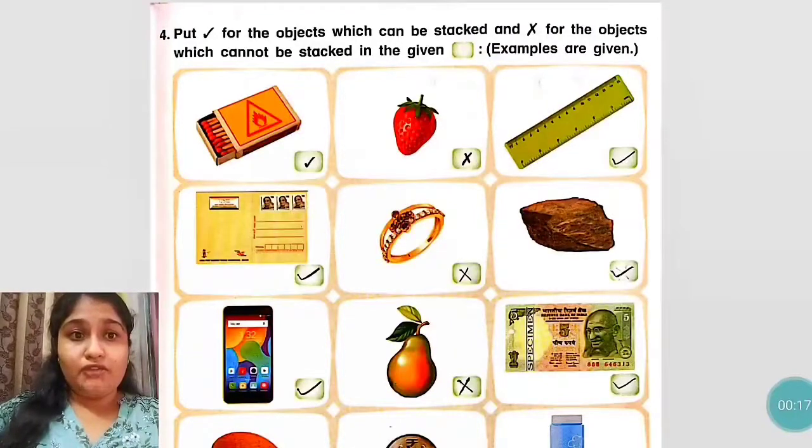The fourth picture is of a postcard. Yes, postcards are rectangular in shape. So rectangular shaped objects can be stacked. Stacked means उनका हम ढेर बना सकते हैं. ढेर means एक के ऊपर एक हम रख सकते हैं.